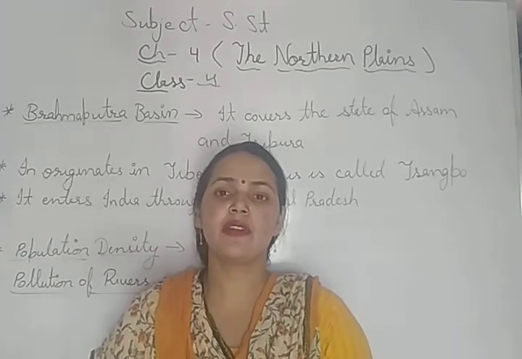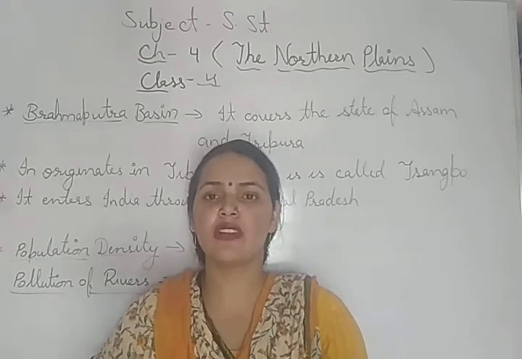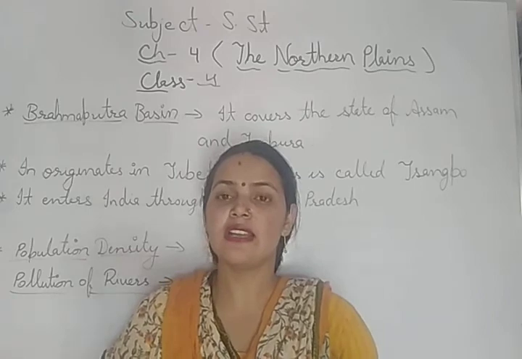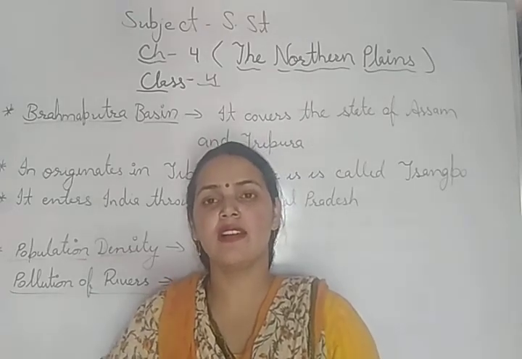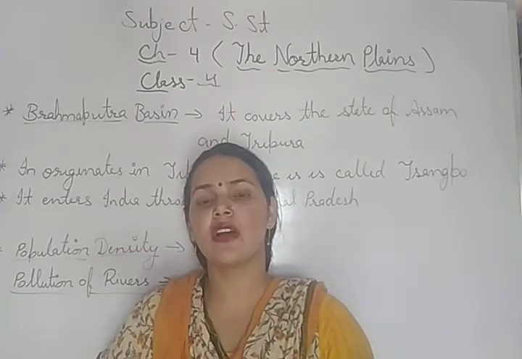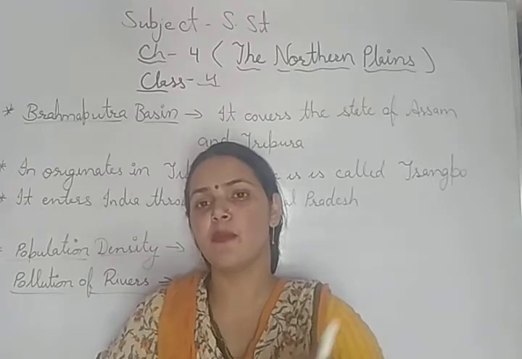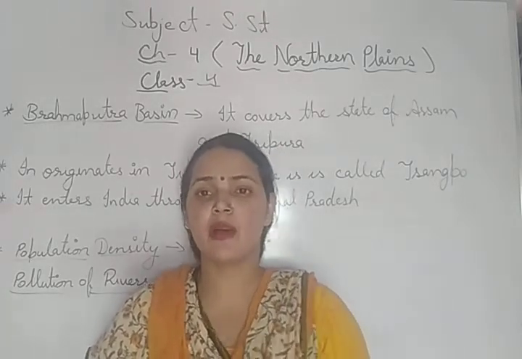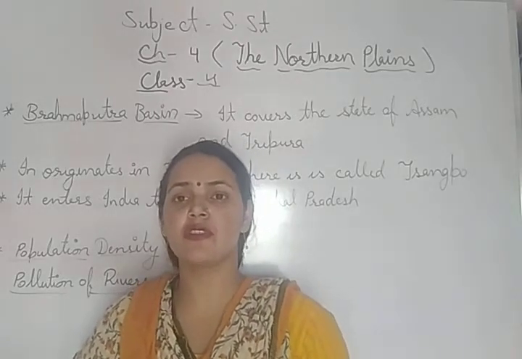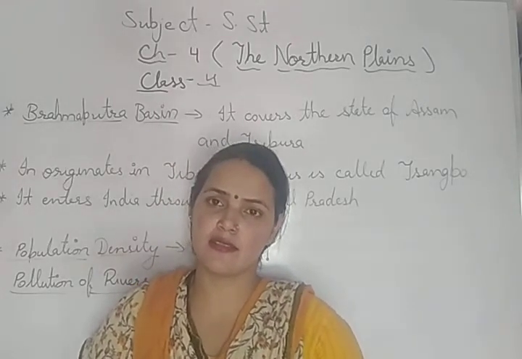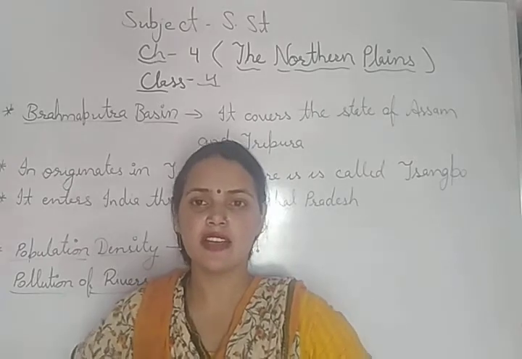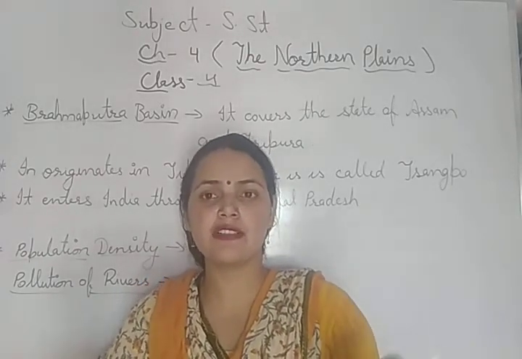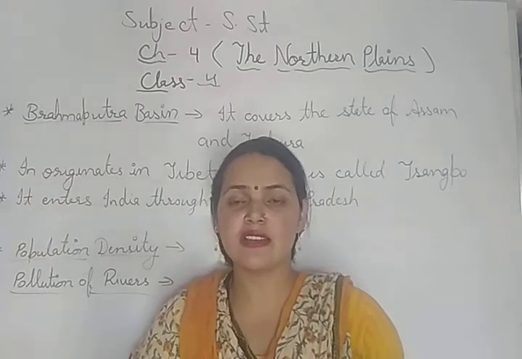So this is the chapter about the northern plains. The northern plain is one of our important landscapes, which lies to the south of the northern mountains. It starts from Punjab in the west to Assam in the east. This region is fertile because of the alluvial soil found here.